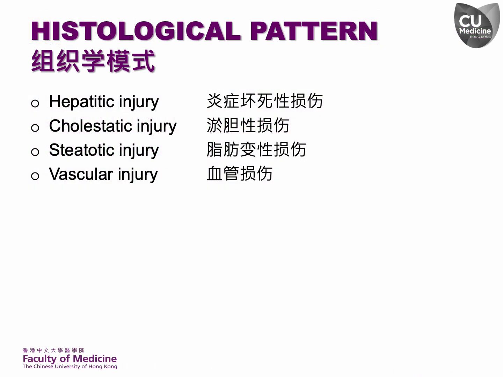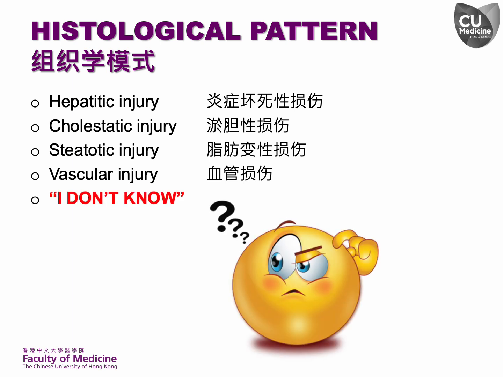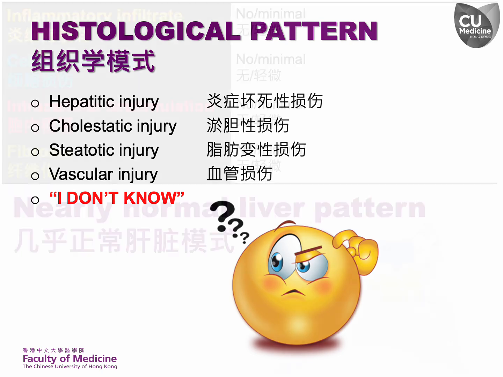Common histological patterns under these 4 major categories of liver injuries have already been discussed. At times, we come across instances that defy categorization into any of the established histological patterns. These cases lack a distinct histological pattern or discernible pathological hallmarks, making it challenging to arrive at a conclusive diagnosis based solely on the histological findings. I group these perplexing cases under the umbrella term "I don't know."